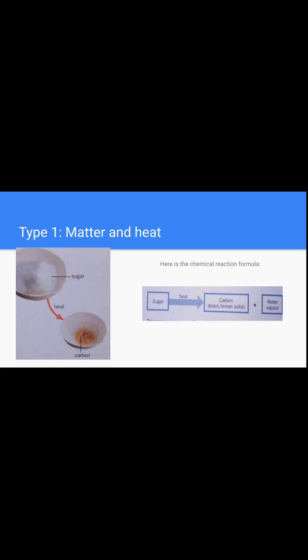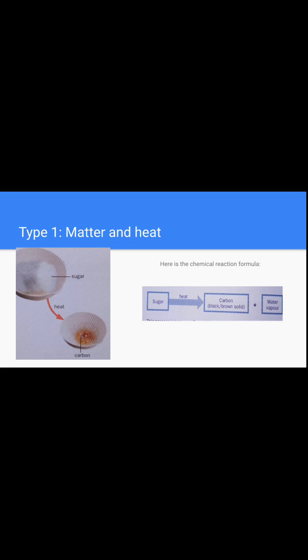If the interaction of matter is with heat, we can say that this is the type of chemical reaction with interaction between matter and heat. I'll call this type 1. Type 1 in chemical reaction is matter and heat. As you can see in the book, the example is boiling sugar, of course using heat.